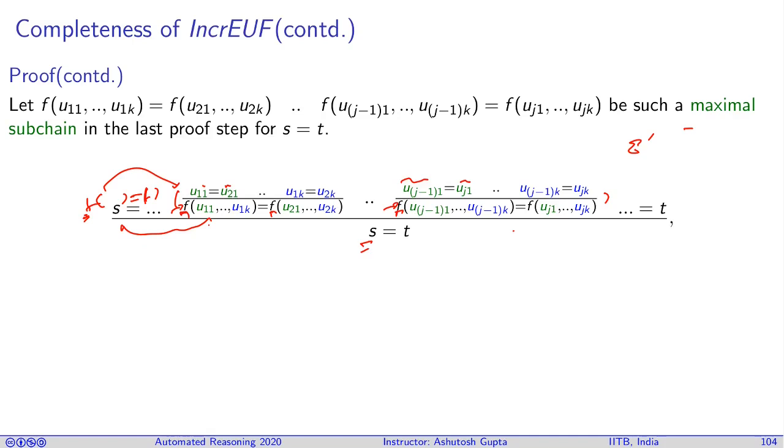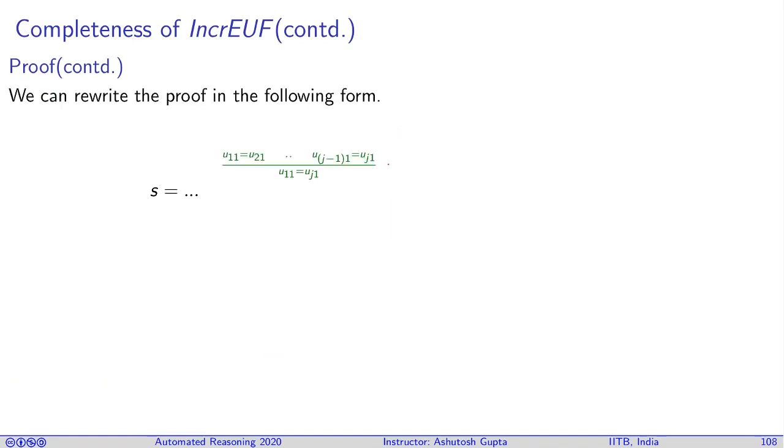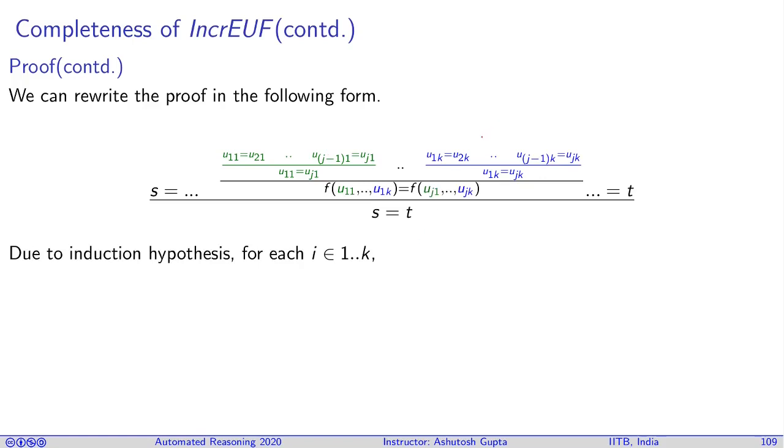Okay, having said that, now let's look at the pattern here. You have one equality here, and then the whole chain of equalities connecting the green objects. So why don't we first apply this chain of equalities and then apply the congruence? How do we do that transformation? We first apply all the transitivities to obtain u11 equals uj1. Similarly, you do the same for the last parameter, so you derive u1k equals ujk.